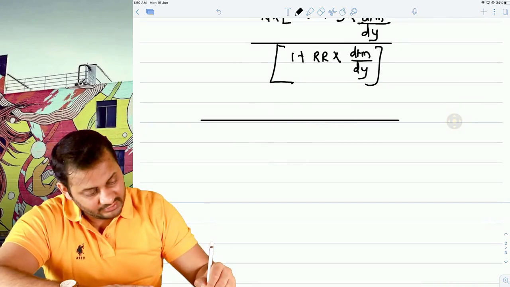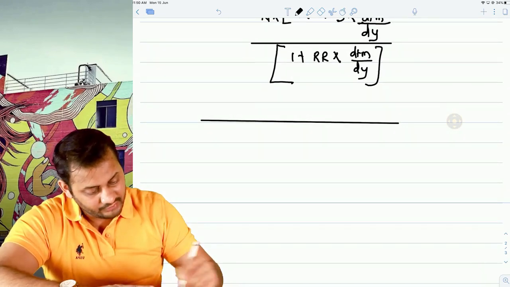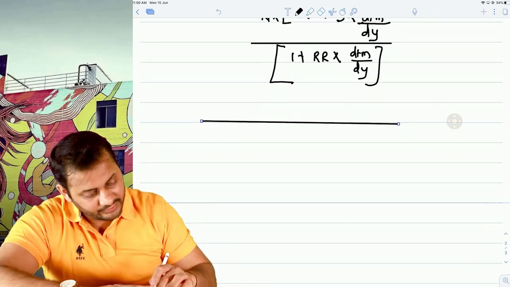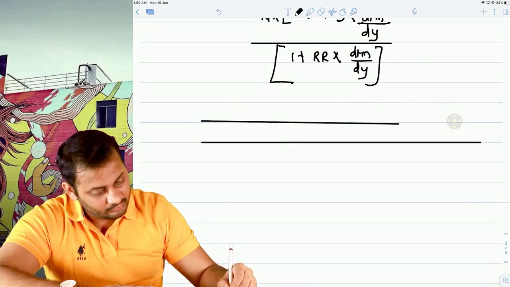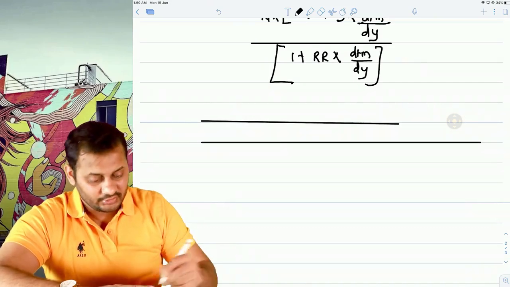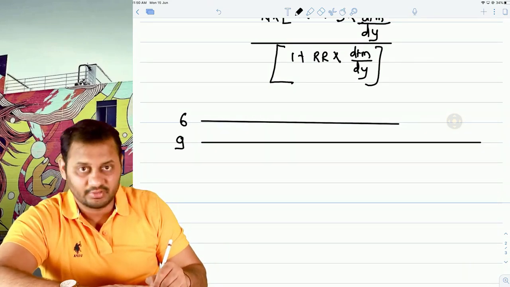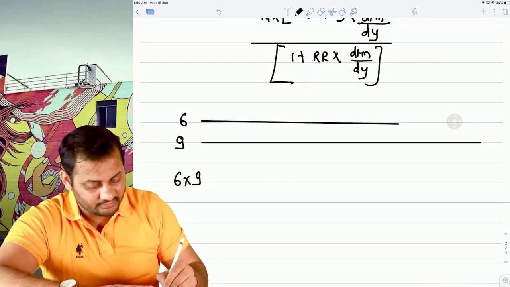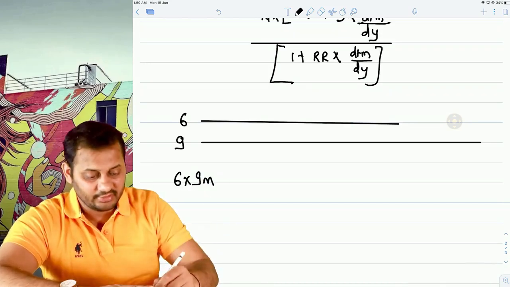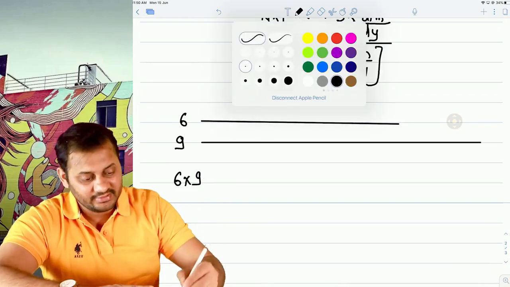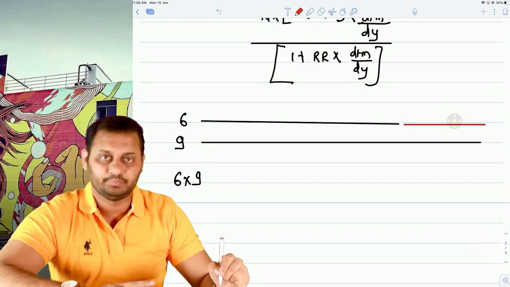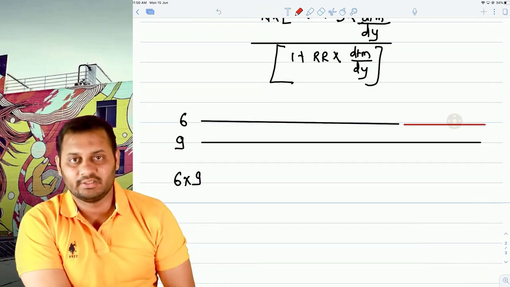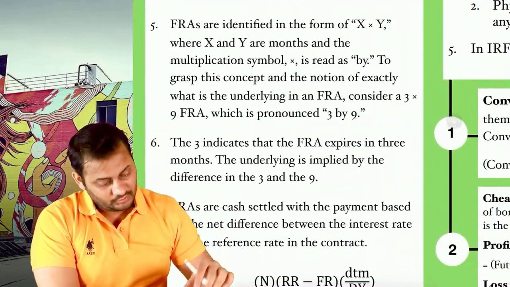Firstly, we decide after how much period the loan period will start, and then we decide after how much period the loan period will end. So this is 6 months, this is 9 months. We will call it 6 by 9. And the difference between these two, 9 minus 6, is called the loan period, for which we actually take a loan. Okay, so this was all about FRA.